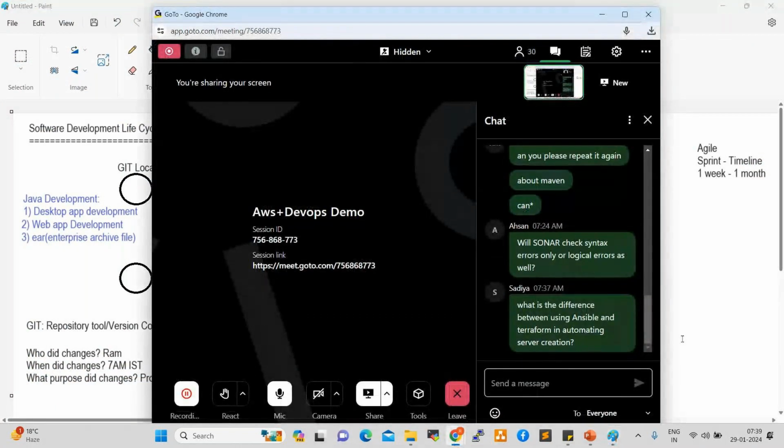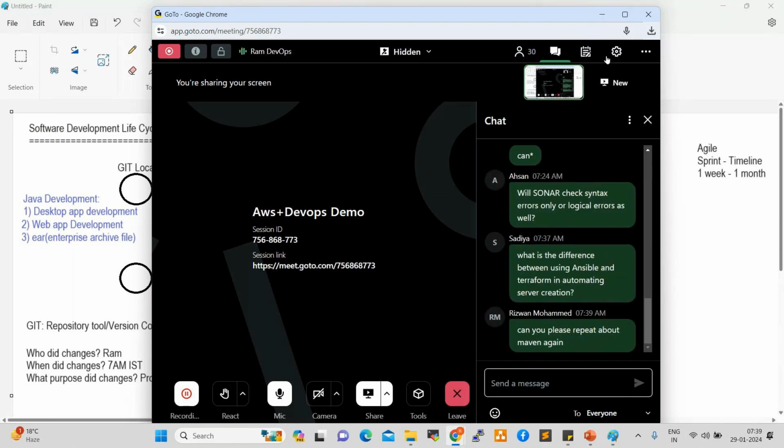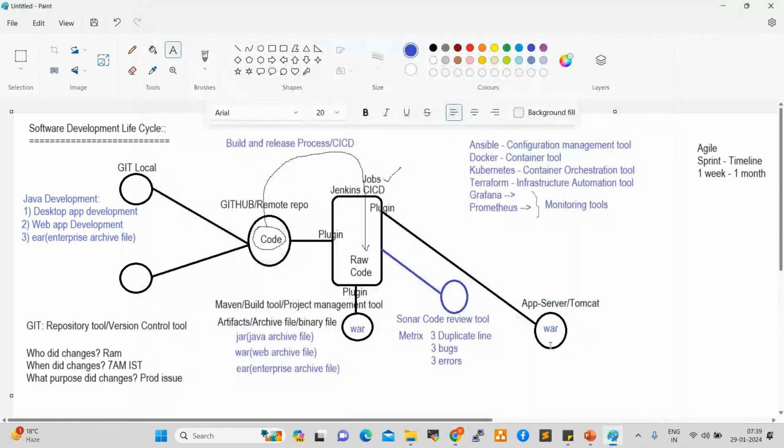What is the difference between using Ansible and Terraform? Ansible is a configuration management tool, a deployment tool. Terraform is an infrastructure automation tool, right? So both are not the same tools. We are going to learn many tools, but we don't use all the tools in real-time projects. At least two tools are required, either Git and Jenkins, or Kubernetes and Jenkins, or Ansible and Docker, or Terraform and Jenkins, like that. Two tools only are used, right?